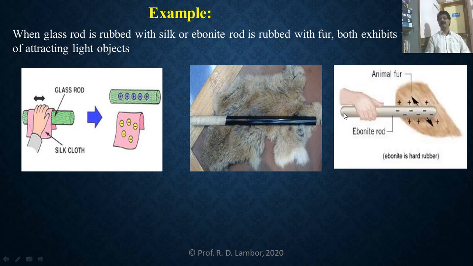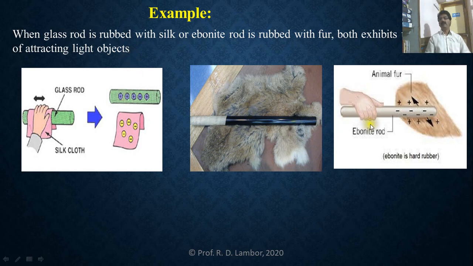You can see here, animal fur is here, the ebonite rod is here, and the ebonite rod is nothing but hard rubber. When this ebonite rod is rubbed against fur, there is a transfer of electrons from the fur to the ebonite rod. So the ebonite rod is gaining the electrons, becomes negatively charged, and fur loses the electrons, so it becomes positively charged, and both exhibit the property of attracting light objects.